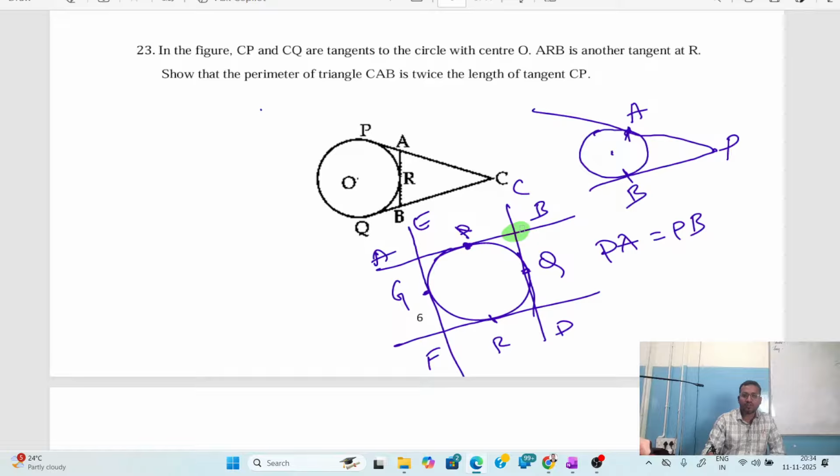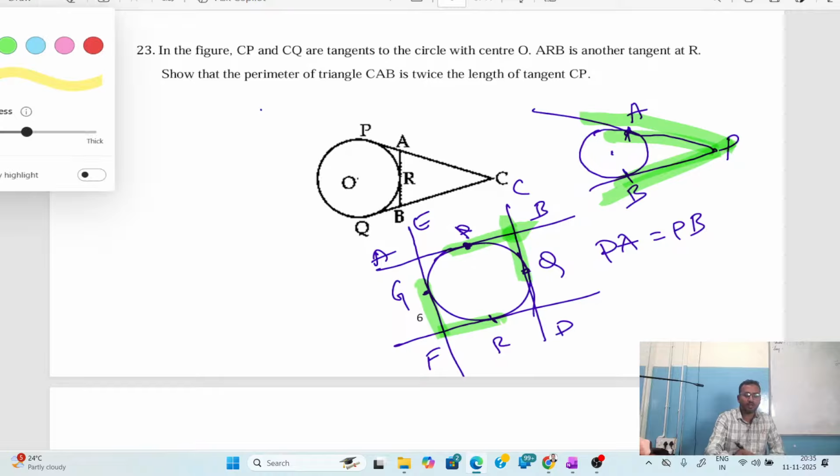Now according to this figure, B is the external point. From B to P, how much distance do we have? From B to Q also we have the same distance. Similarly, from F to R, what distance do we have? From F to G also we have the same distance. Can you remember? PA is equal to PB. Now from an external point you draw tangents. From here to here, how much length do we have? Here also we have the same length. According to the property, we can say that BP is equal to BQ.